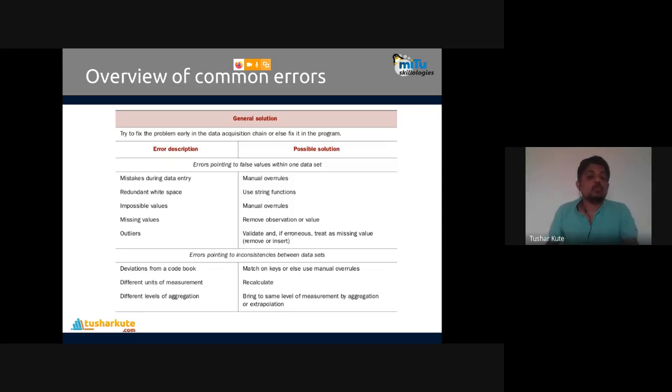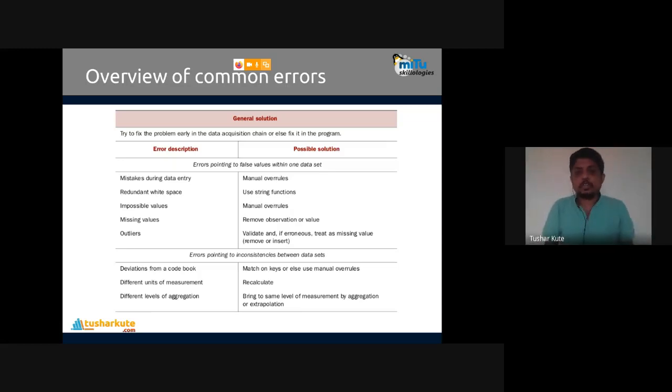For example, I have combined two data sets. One data set I have taken from one class, another from another class. The first class information has the students' marks in CGPA and the second class has percentages. The columns are the same, they are given marks. Here also marks, but the first marks are CGPA and the second marks are in percentage.